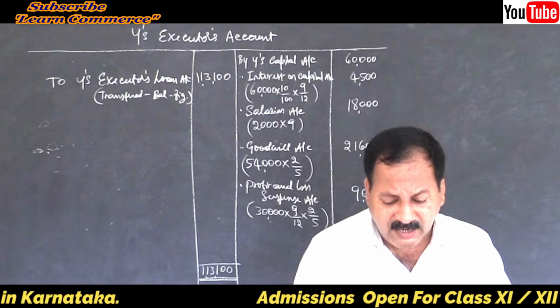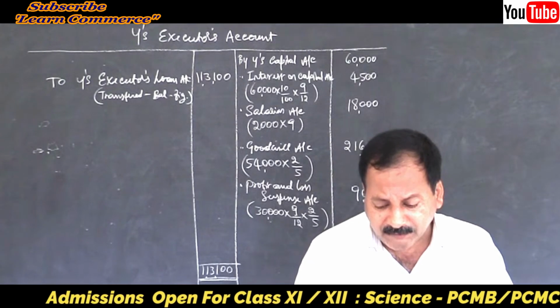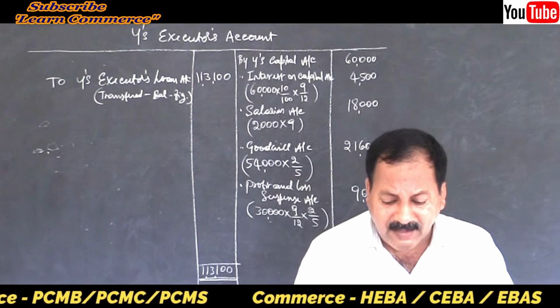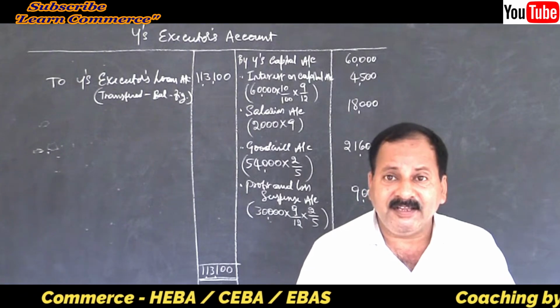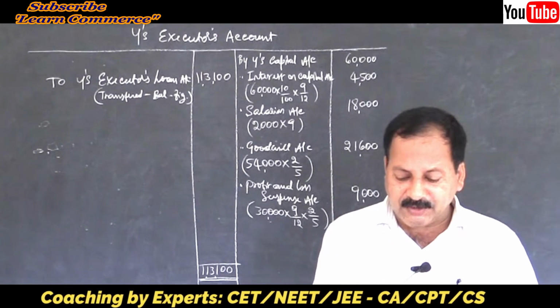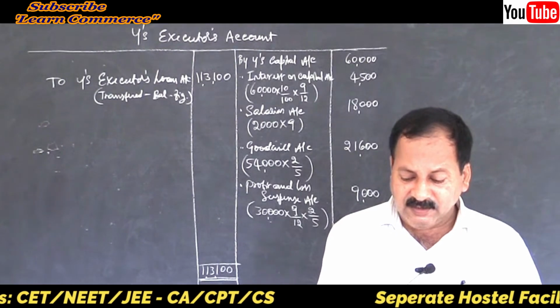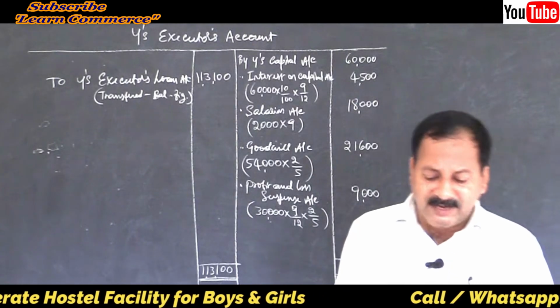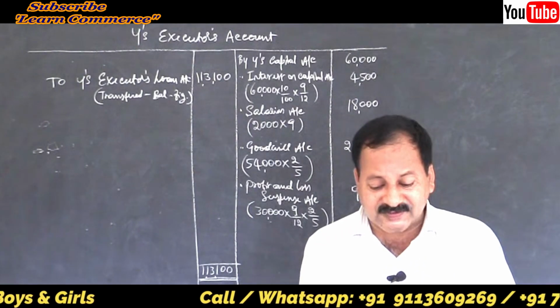Raju, Ravi and Rupa are partners sharing profits and losses in the ratio of 4:3:3. Their capital balances on 1st April 2017 stood at rupees 1 lakh, rupees 80,000 and rupees 50,000 respectively. Raju died on 1st October 2017.